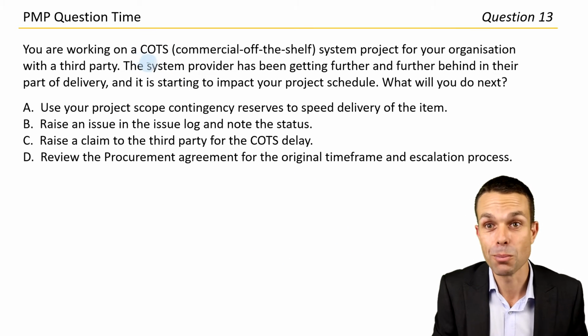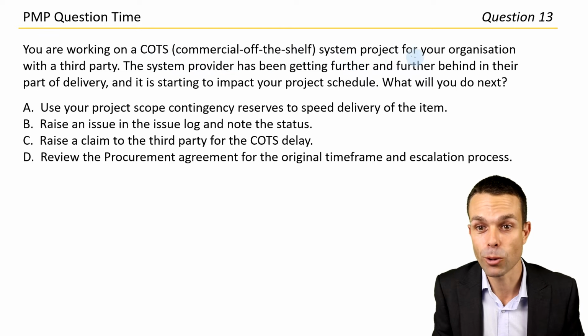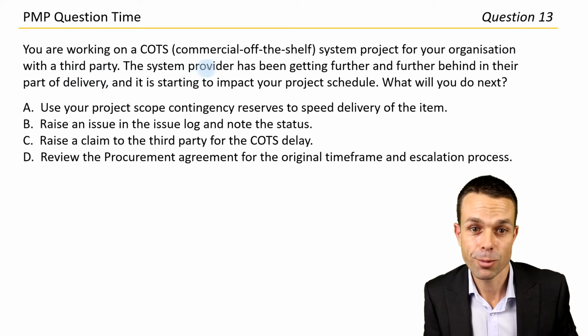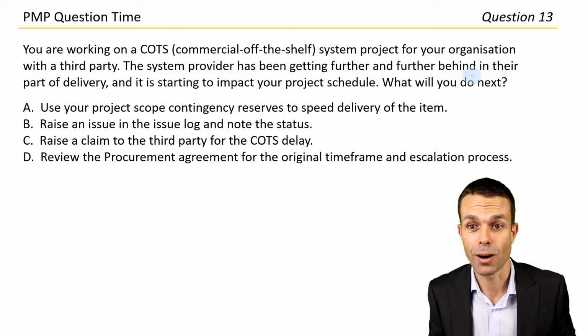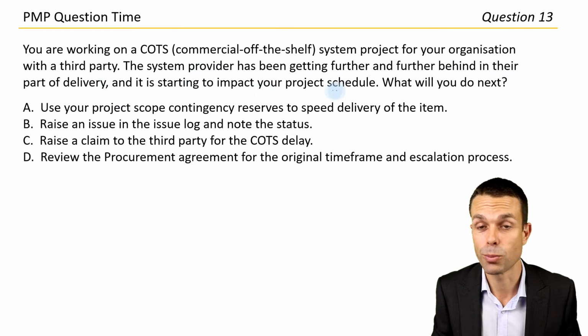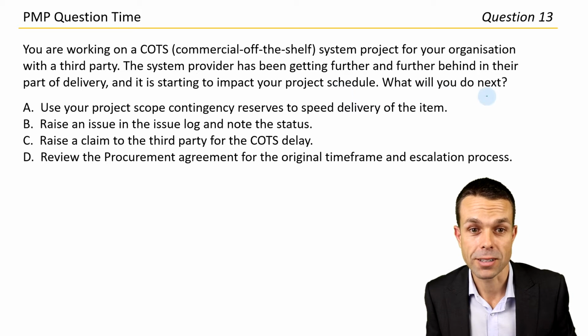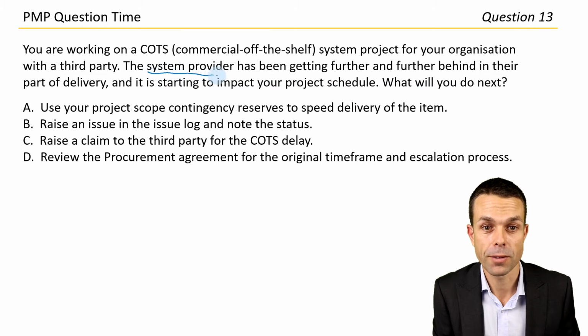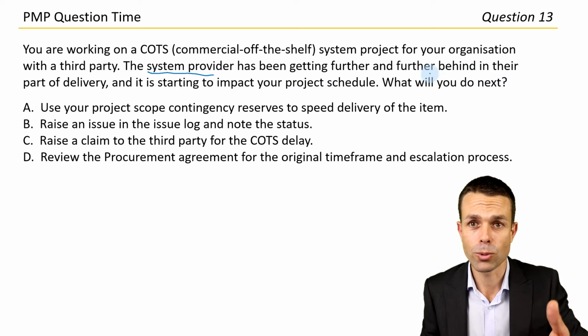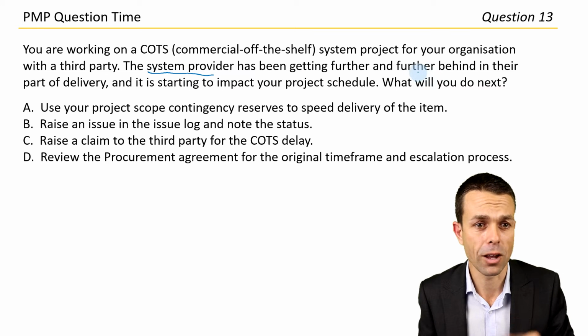You are working on a commercial off-the-shelf system project for your organization with a third party. The system provider has been getting further and further behind in their part of the delivery, and it's starting to impact your project schedule. What will you do next? Okay, system provider, so that's our third party, they're getting further and further behind. So how do we work with them to bring them back in line?